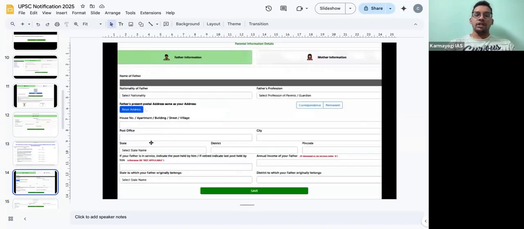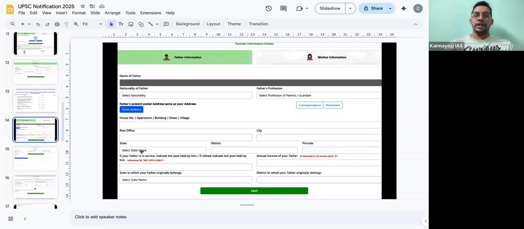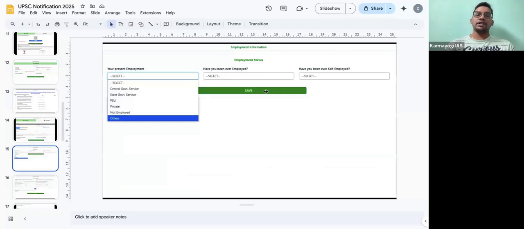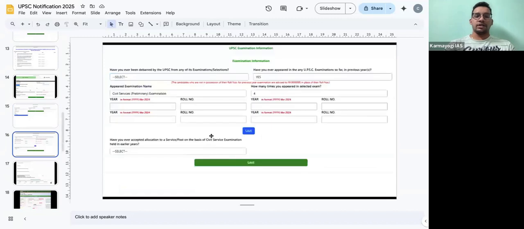Once you fill all these documents, then you have to fill in your parents' details, right? So fill all these details, because especially for those who are claiming reservation from EWS and OBC, they want to check it. So anyway, you give your parents' information here, and finally your employment status: if you are employed, where and when, and if not, then you can just select no.